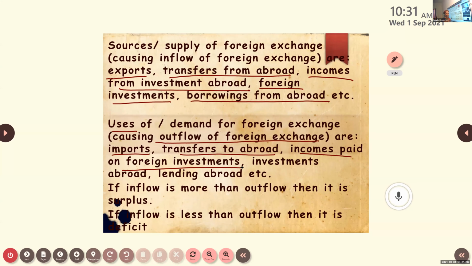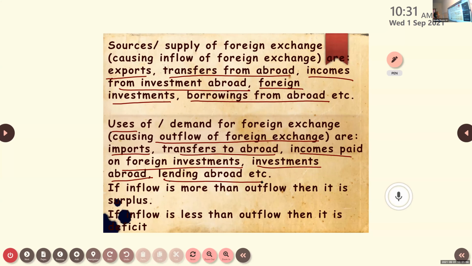Another one, investment abroad. When our country invests in other areas outside our country, we are spending foreign exchange, or foreign currency. Lending abroad. When we give loans to other countries, that also causes outflow of foreign exchange. So there are two sides for foreign exchange: one, sources, another one, uses. Sources cause inflow, uses cause outflow of foreign exchange.